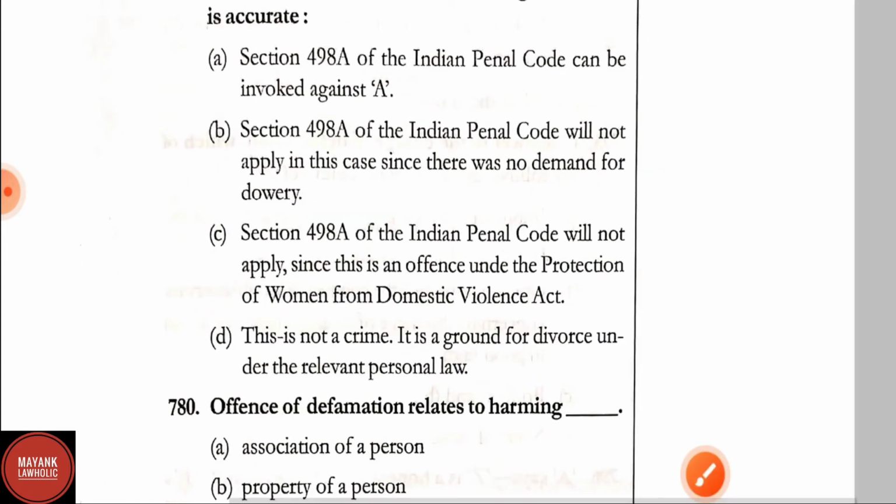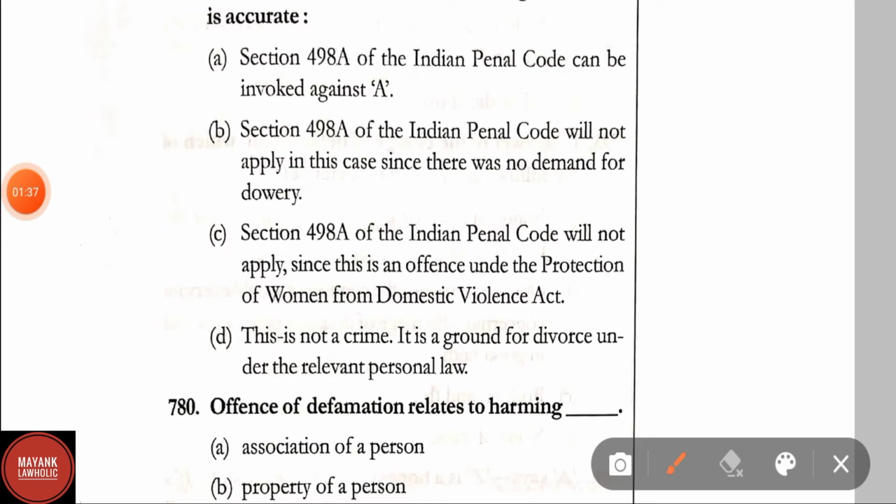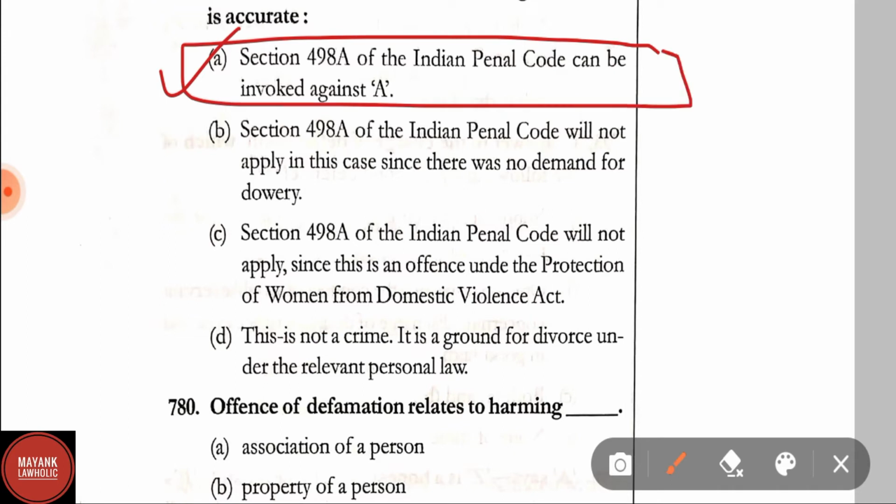Section 498A of IPC can be invoked against A. Section 498A of IPC will not apply in this case since there was no demand for dowry. Section 498A of IPC will not apply since there is an offence under Protection of Women from Domestic Violence Act. This is not a crime, it is a ground for divorce under the relevant personal law. Here the correct answer is option A. Section 498A of IPC can be invoked against A.